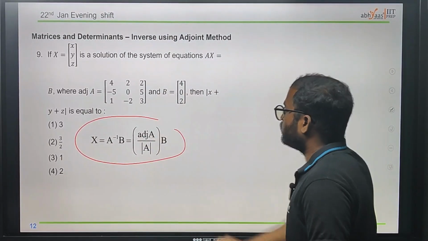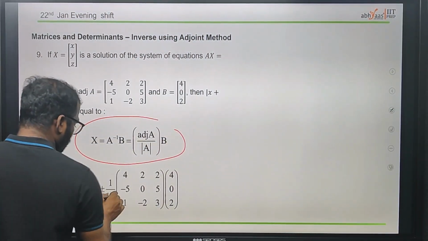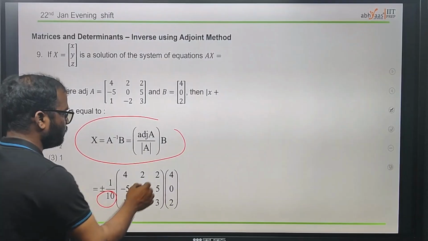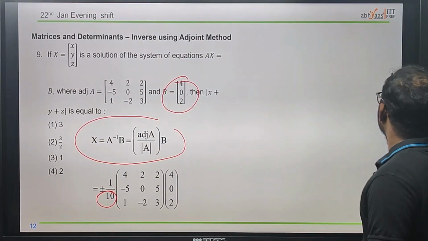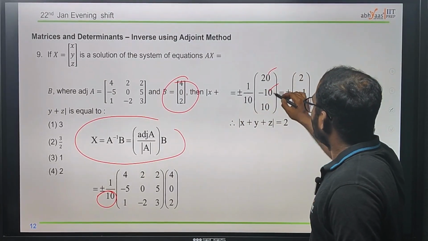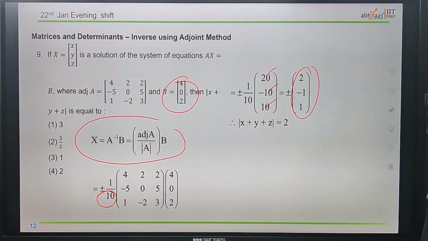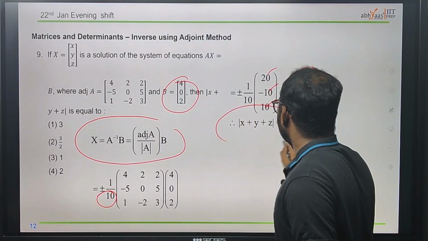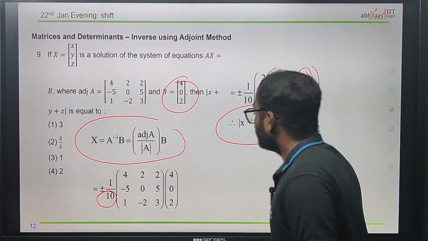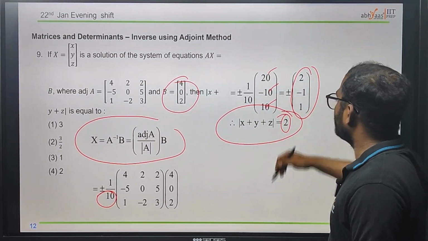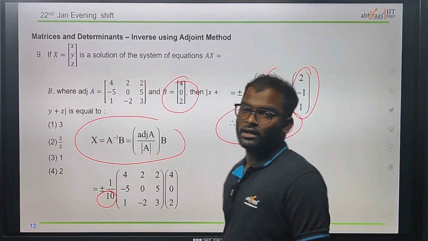This adjoint A comes from the A inverse. Now we just do the adjoint A divided by the determinant, which we found as 10. B is from here. Multiplying those things, we will get the x, y, z values. Multiplying, we get 1 by 10 times plus or minus 2 comma minus 1 comma 1, whose modulus, since we have plus or minus, substituting those values gives us 2. I hope you understood. Taking minus 1 or plus 1, we just have to see which one is giving this answer. 2 will be our answer.